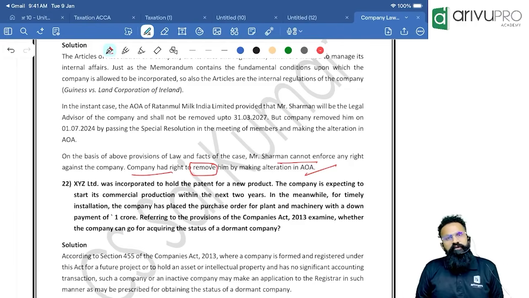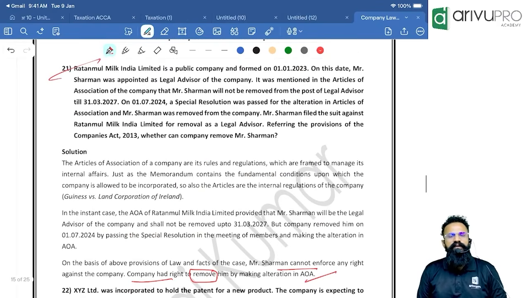They said you can alter your AOA and you can remove Sharman. But I'll tell you, you need not even alter AOA. You can directly remove Sharman. In this regard, there has been even a Supreme Court judgment in real life. Whenever I say something, I will always say it with facts, or else do you think I am mad to come and say that your institute's guideline answer is wrong?